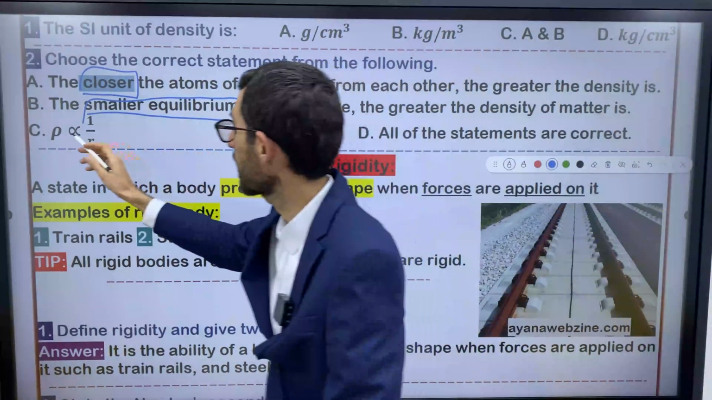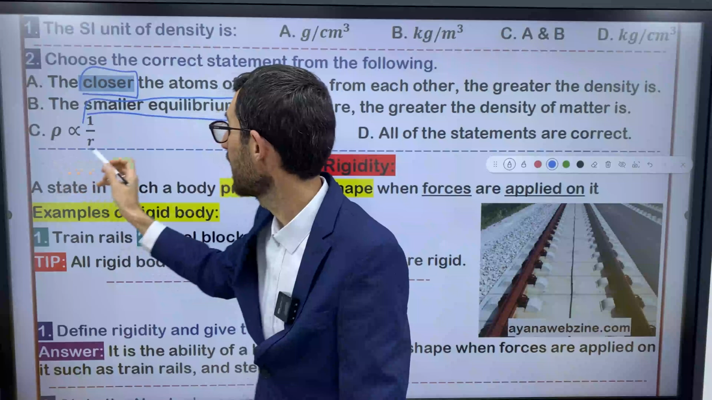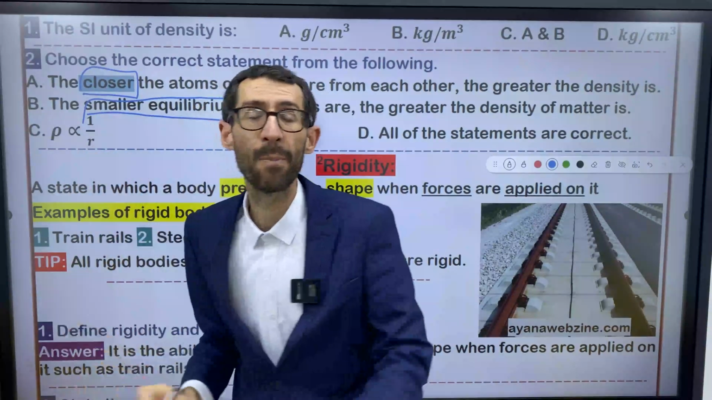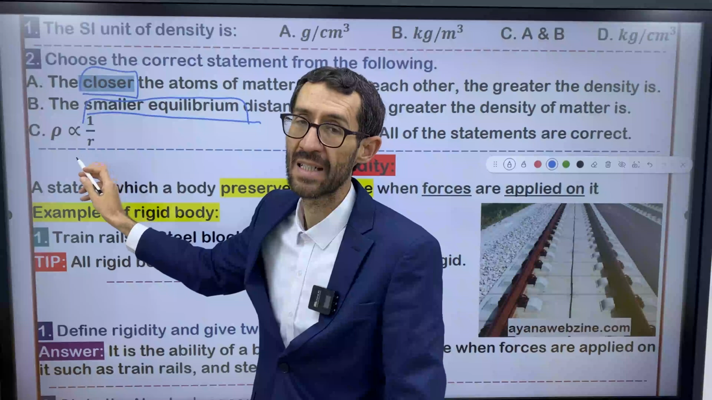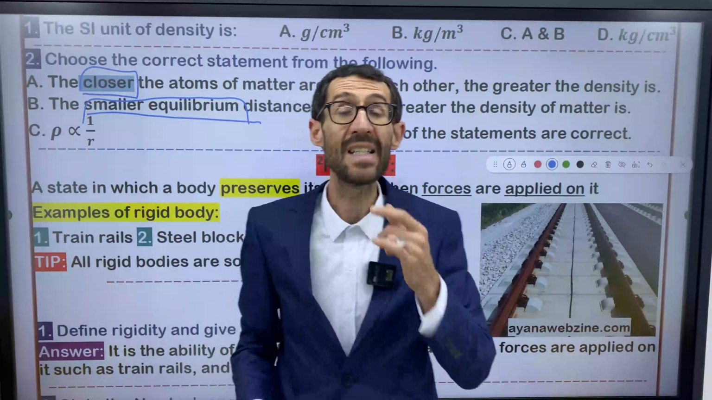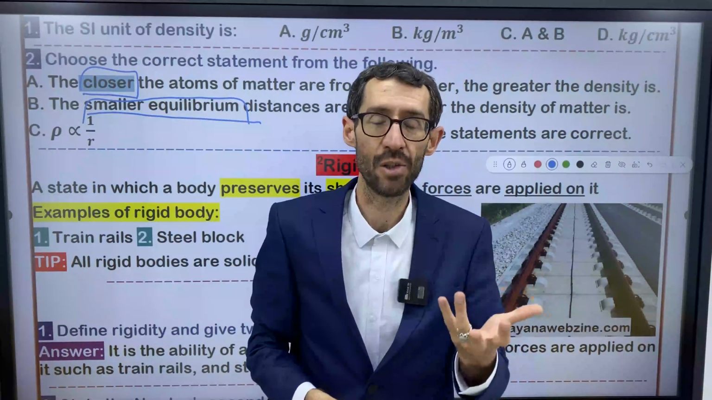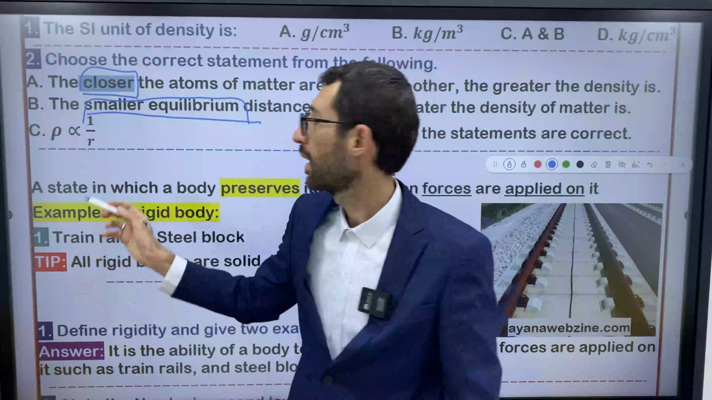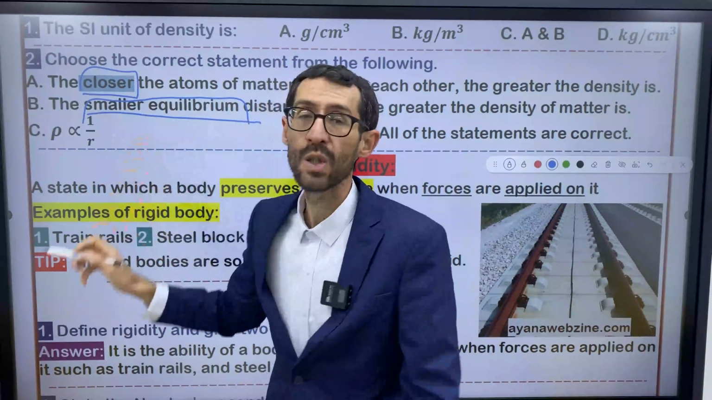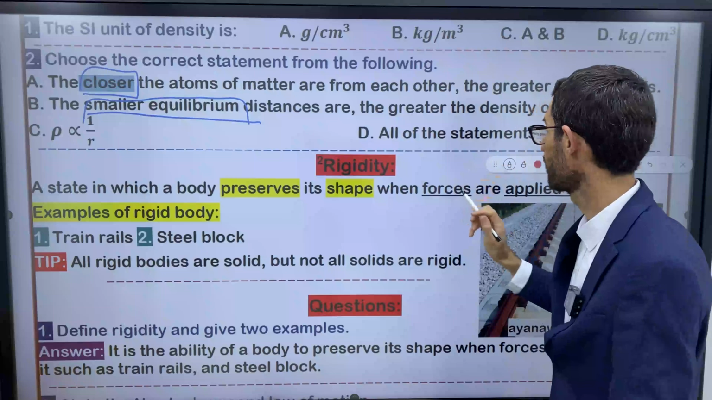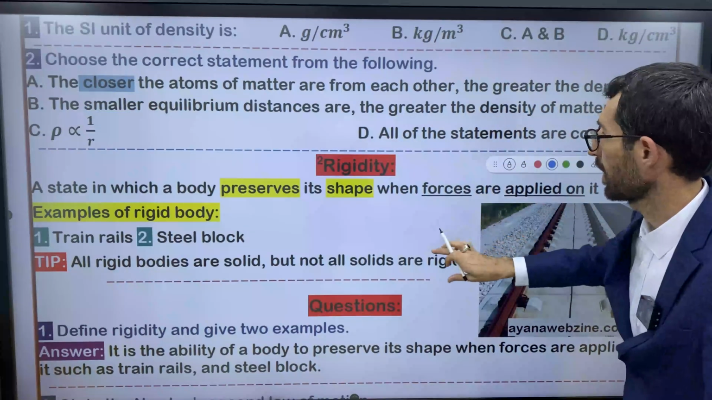What do you say about the third one? C, rho is reciprocal to R. R means equilibrium distance. So rho is inversely related to R, the equilibrium distance. And by the way, this one is true. So all of the options are true.